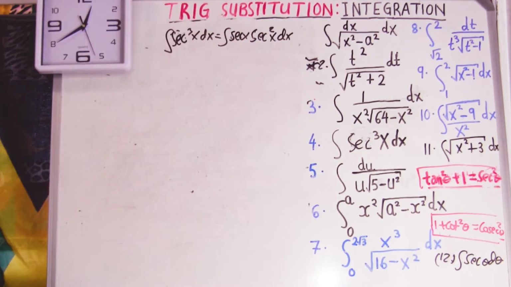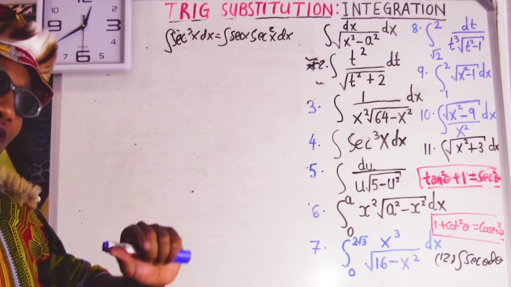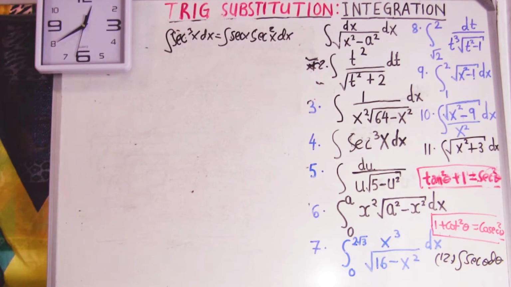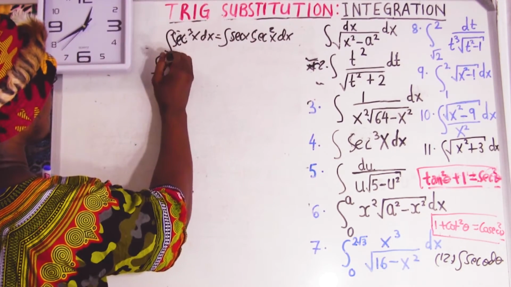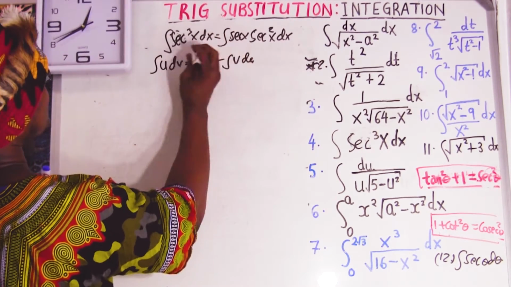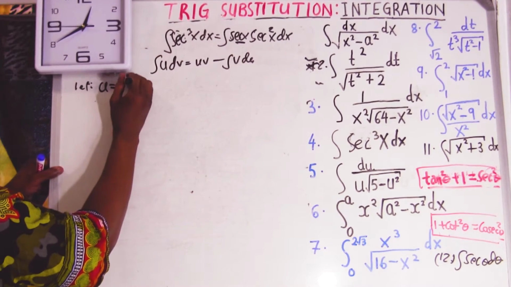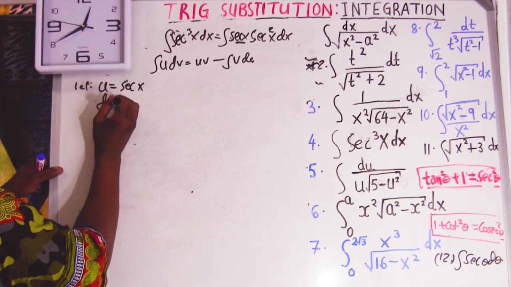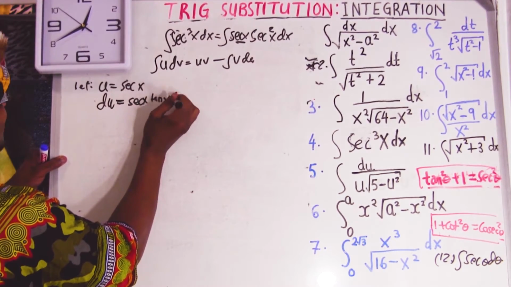So let this equal u, because this is going to be integration by parts. If you don't know by parts, go to my other video, just search integration by parts on my channel. You're going to learn by parts. So integration by parts, you know, is the integral of u dv equals uv minus the integral of v du. So u is going to be this. Little u equals sec, du equals, when you differentiate sec, you get sec tan, sec x tan x dx.